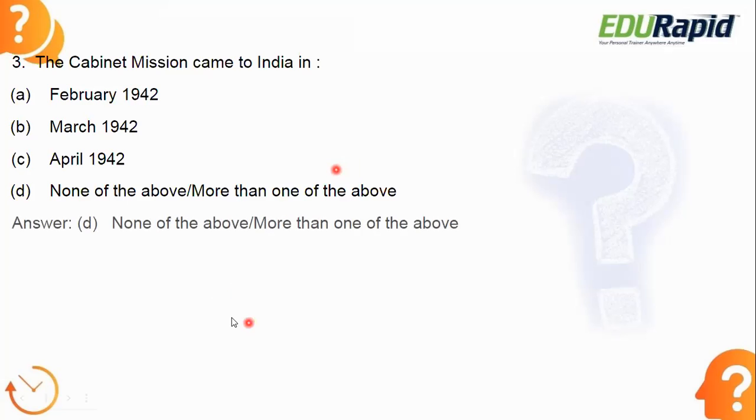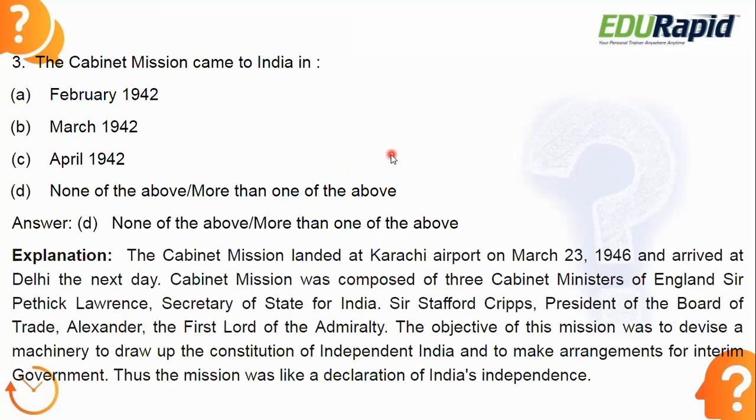Let's see the answer. The answer is option D, none of the above, because the Cabinet Mission came to India on March 23, 1946. In 1946, the Cabinet Mission arrived in Delhi. The Cabinet Mission was composed of three cabinet ministers of England: Sir Patrick Lawrence, Secretary of State for India, Sir Stafford Cripps, President of the Board of Trade, and A. V. Alexander. These three people were in the Cabinet Mission, and it came to India on March 23, 1946.